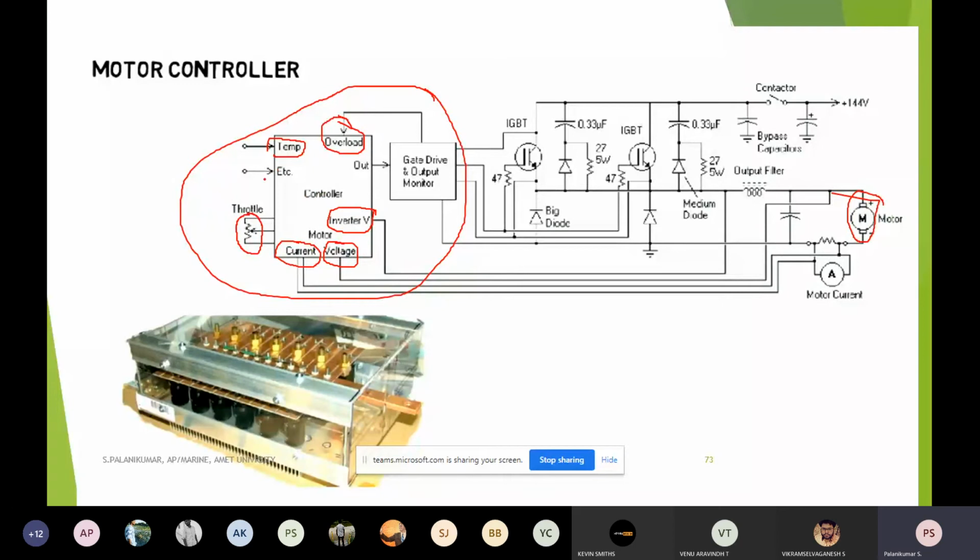So this data has to be always monitored. This throttle valve, how much power is dissipated? This is based on the DOD and SOC of any battery pack, depth of discharge and state of charge. And of course, this will decide how much power is taken.